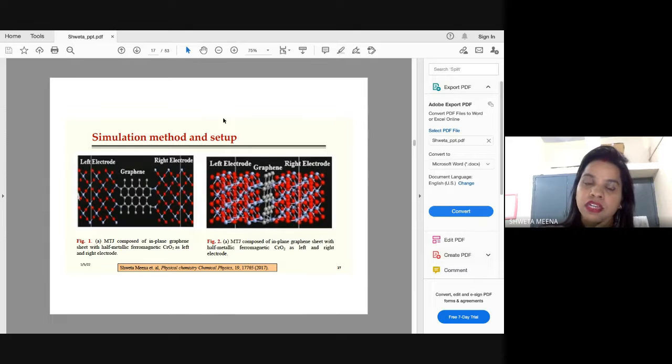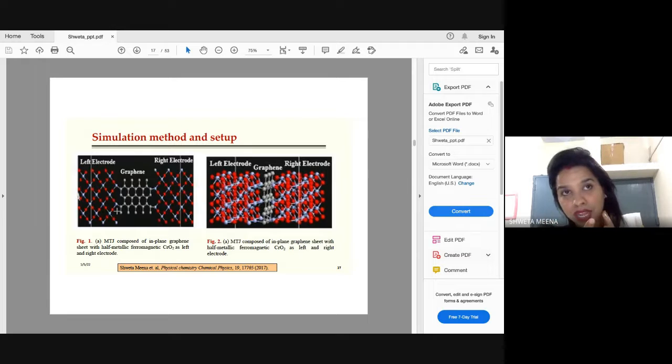Apart from that, its efficiency should be high. That means, is it able to orient all the electrons in one direction or not? Suppose I am taking a material where I have 10 electrons coming, and it is able to orient only 6 or 5 electrons in the local magnetic direction. So how efficient that ferromagnetic material is, is one of the challenges while choosing the magnetic layer material. Here we have chosen CrO2,